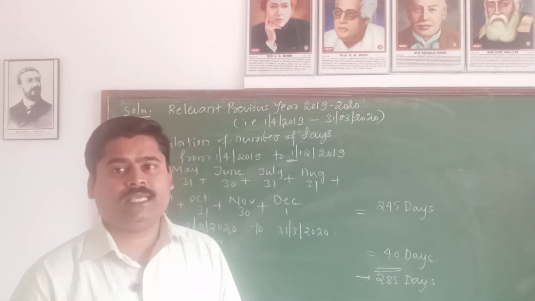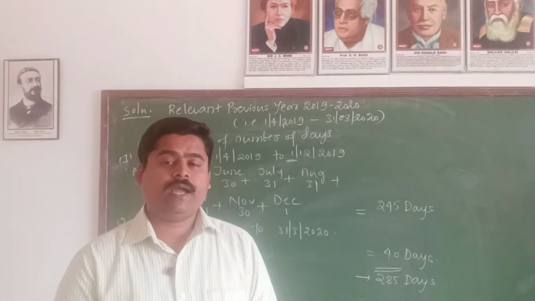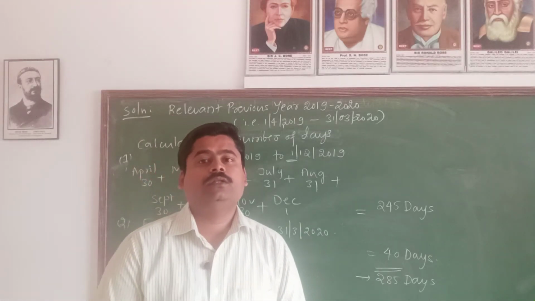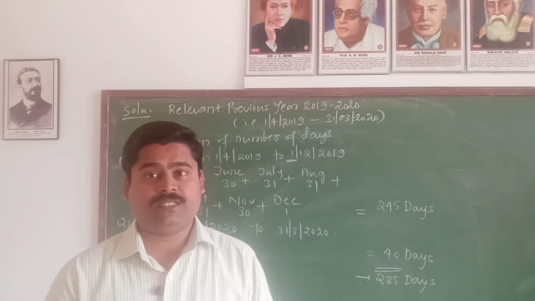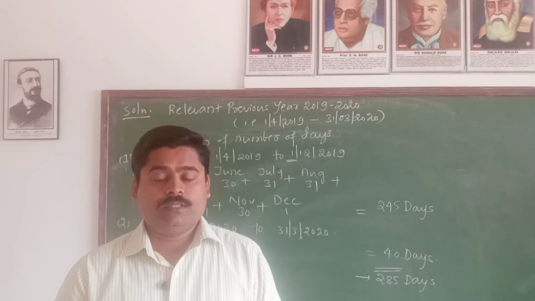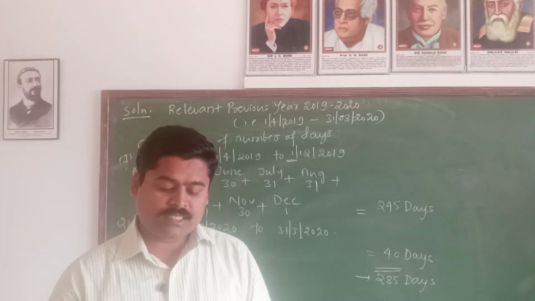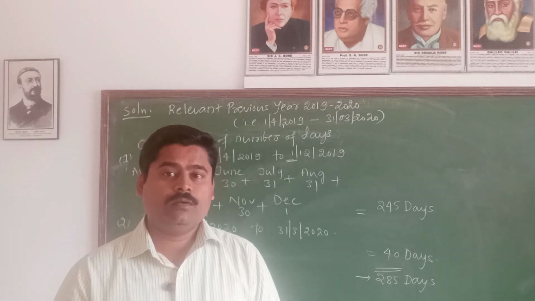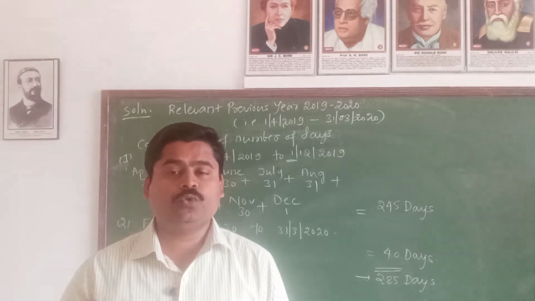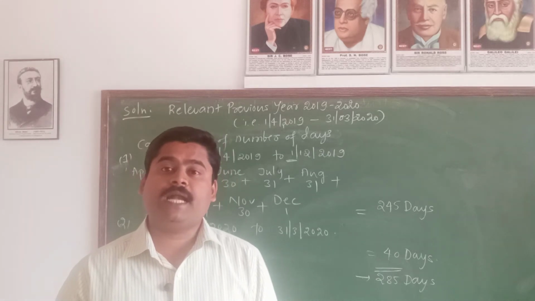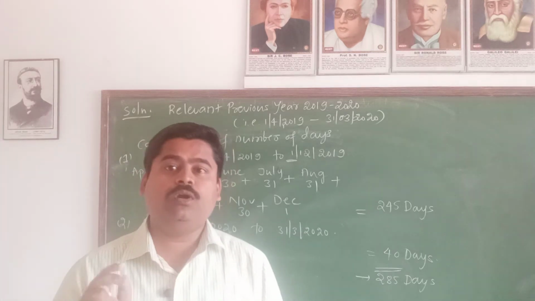The relevant previous year is 2019-20, and when you take the 10 preceding years or 7 preceding years, since he leaves India for the first time on 1st June 2016, it means that before June 2016 he was staying in India only.